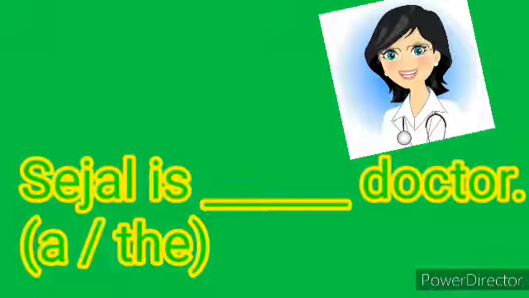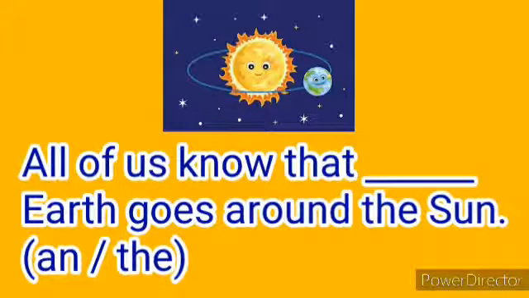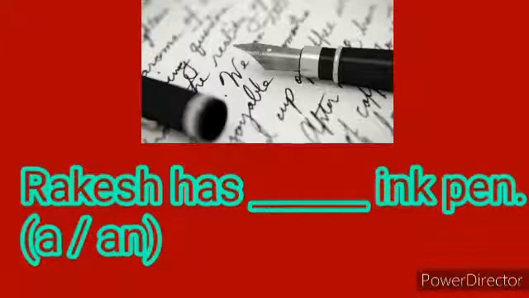Sejal is dash doctor. Here two articles are given in the bracket, a and the. Which is the correct one? A. Sejal is a doctor. All of us know that dash earth goes around the sun. Two articles are given in the bracket, an and the. Which is the correct one? The.